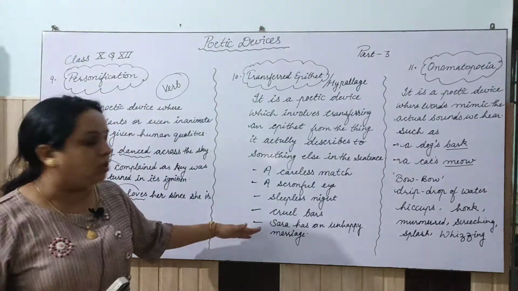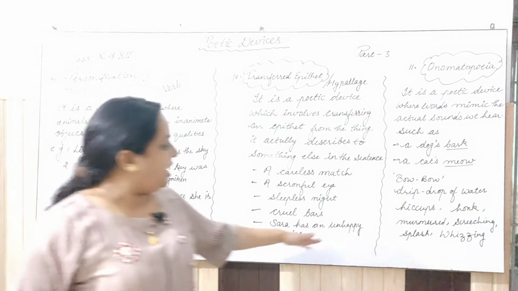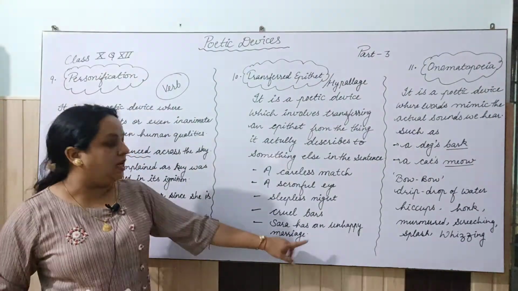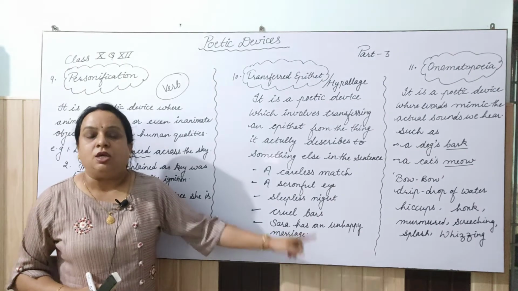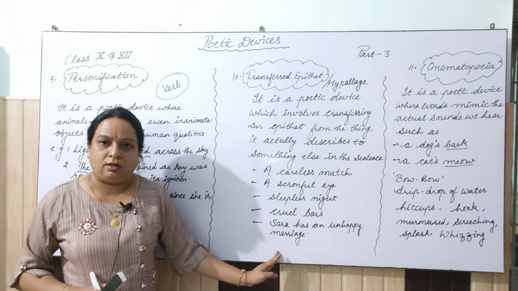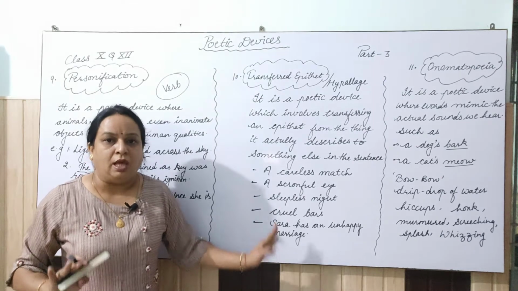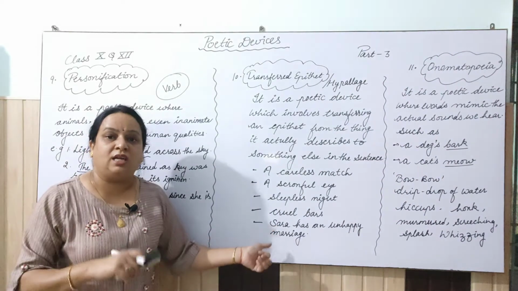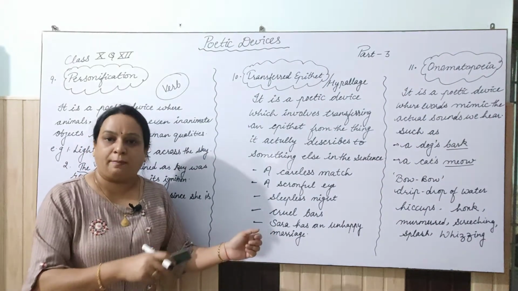Let's understand this with an example. Sarah has an unhappy marriage. Sarah has an unhappy marriage. Now tell me one thing, how can a marriage be unhappy? Marriage cannot be unhappy, but it may happen that either Sarah is unhappy or her husband is unhappy, right?